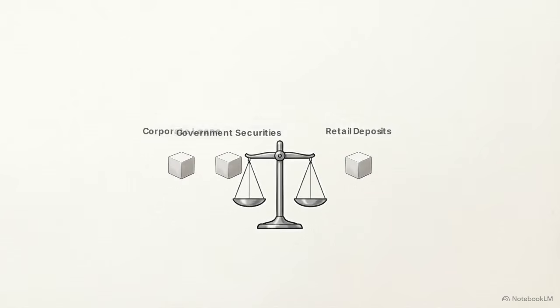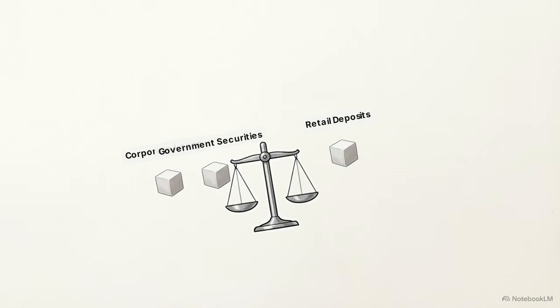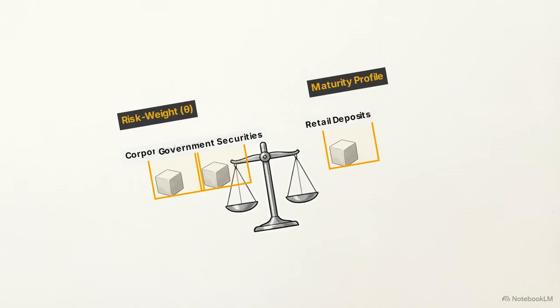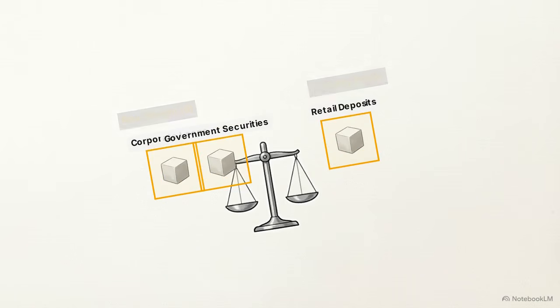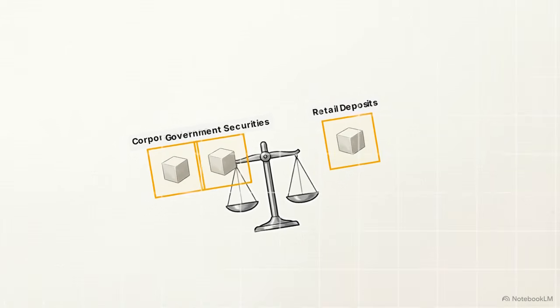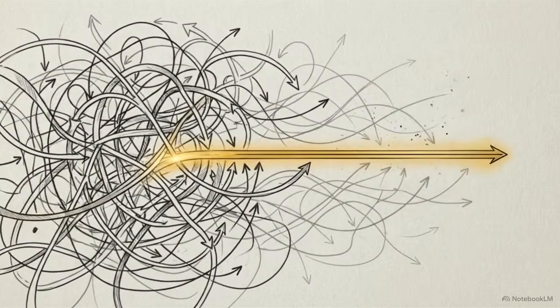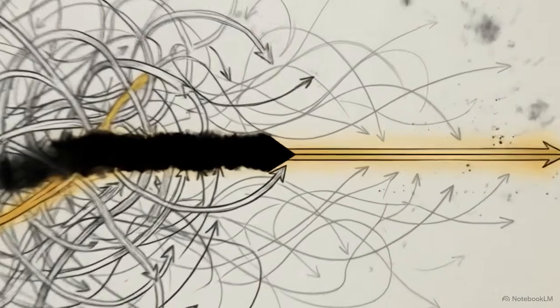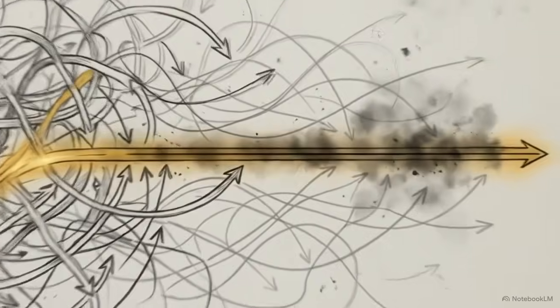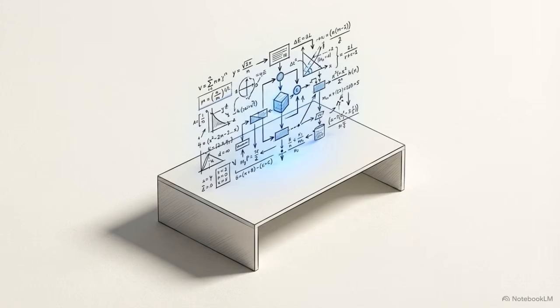The variables in this system are the diverse assets on the balance sheet, such as corporate loans, government securities, and retail deposits. The domains dictate the allowable monetary values and maturity profiles for those assets, as well as their specific risk weights. Finally, the constraints are the statutory demands. Metrics like the liquidity coverage ratio force these variables to balance perfectly, ensuring the institution survives short-term liquidity stress. Managing a modern bank relies on matching these specific search strategies to the underlying market reality. Heuristics allow an agent to prune the impossible, while constraint satisfaction ensures the final balance sheet remains compliant with global law.